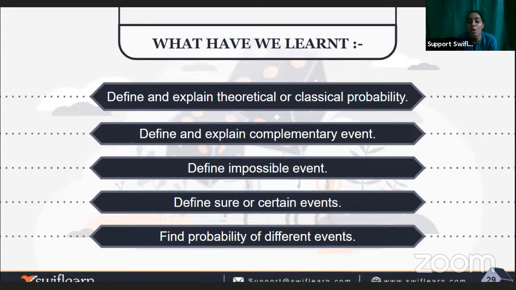Then we go for the sure and certain events, which will definitely happen. For example, if I toss a coin, the probability of getting a head or a tail is certain. Either it will be tail or it will be head.